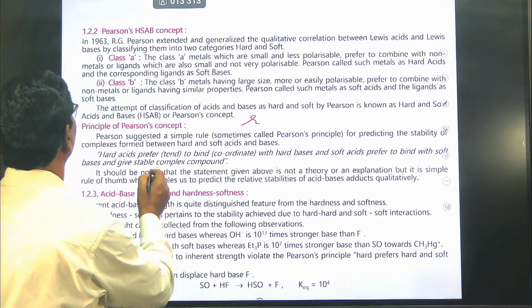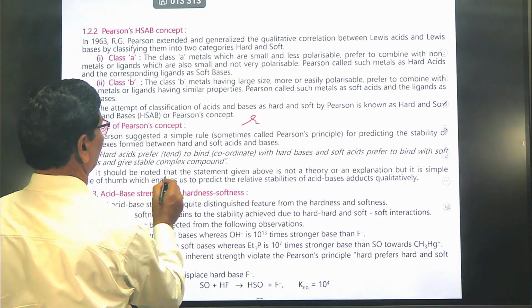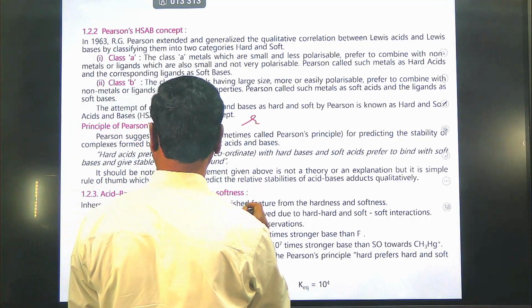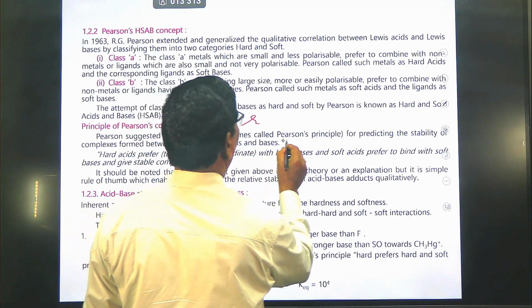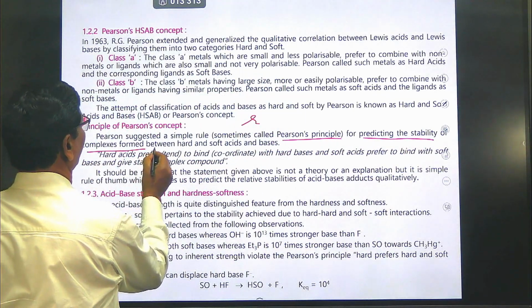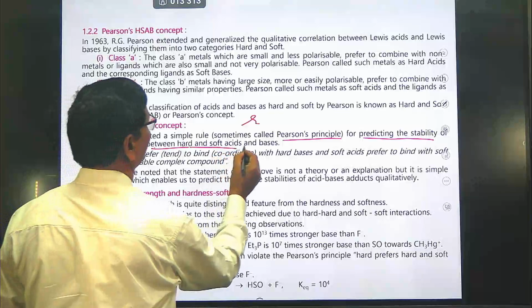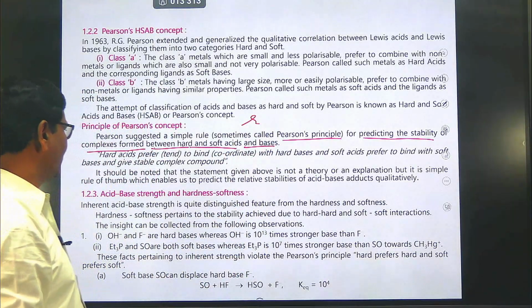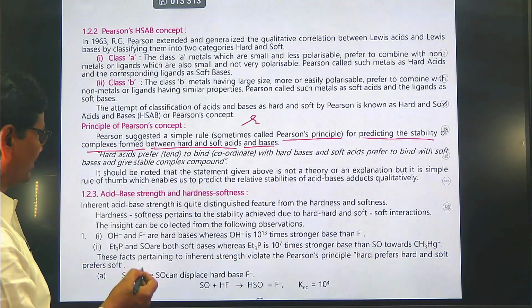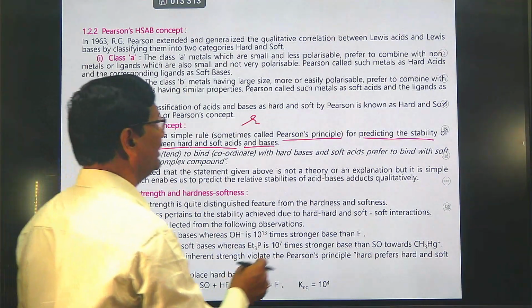What is meant by the Pearson rule? The Pearson principle predicts the stability of the complex formed between hard and soft acids and bases. It means hard acids always prefer to combine with hard bases and soft acids always prefer to combine with soft bases.